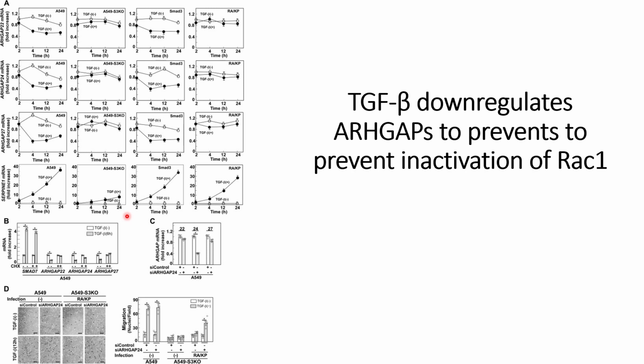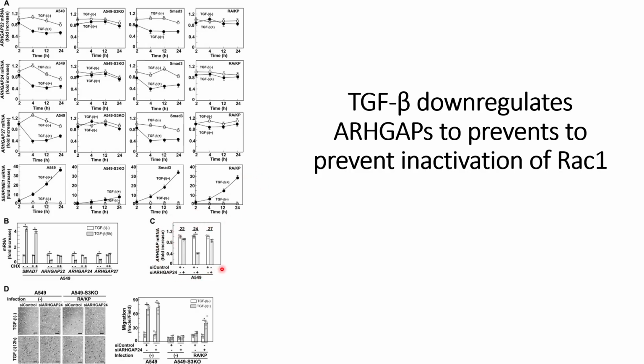And once they found out how they can prevent the inhibition of ARHGAPs, they wanted to check the impact on the cell motility by inhibiting these ARHGAPs in the TGF-β treated SMAD3 knockdown cells that are infected with the mutated SMAD3.